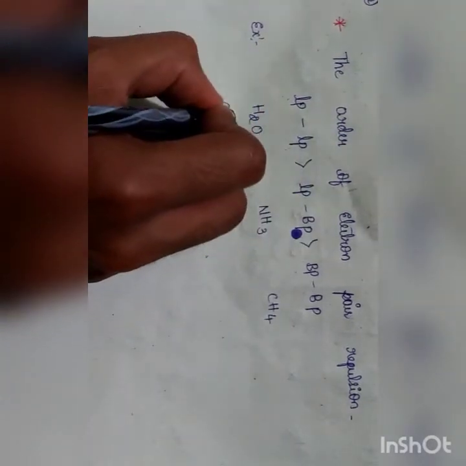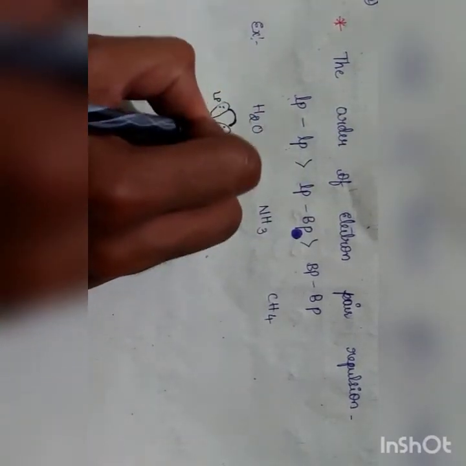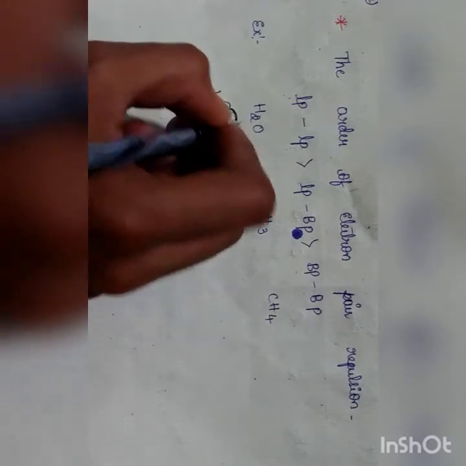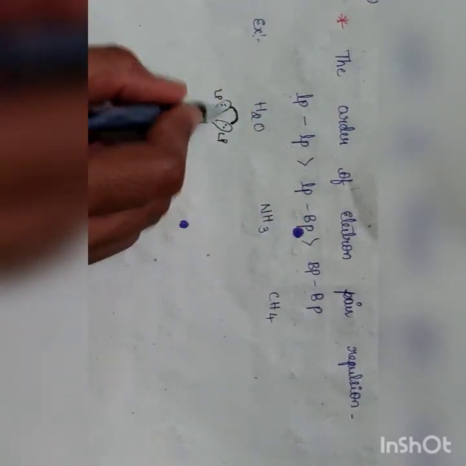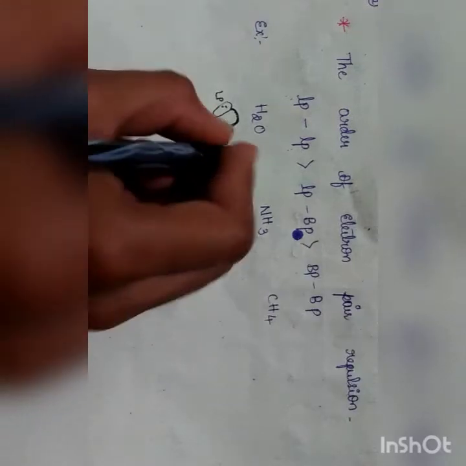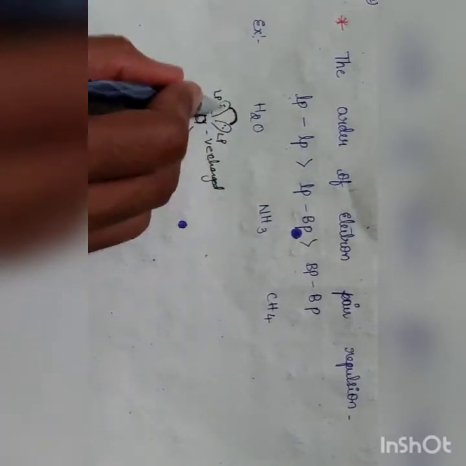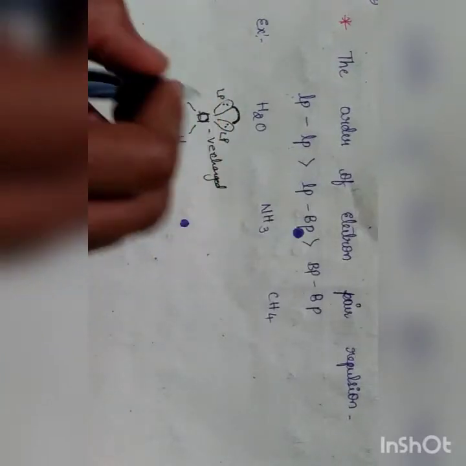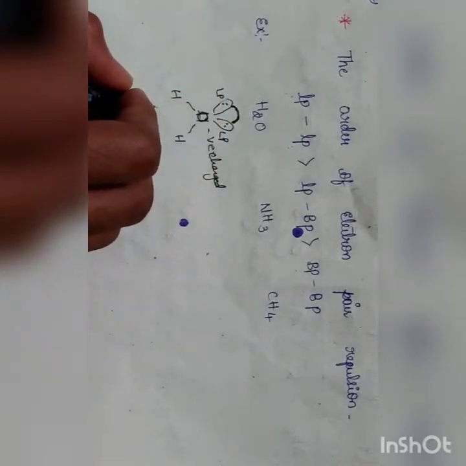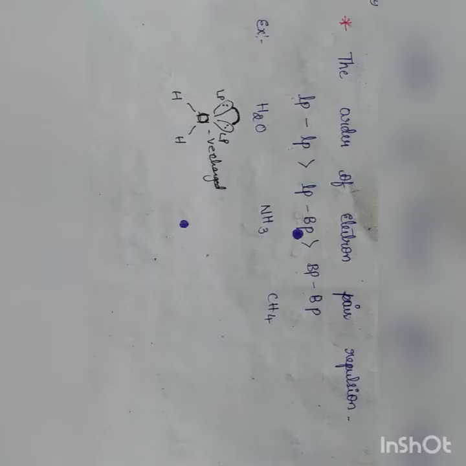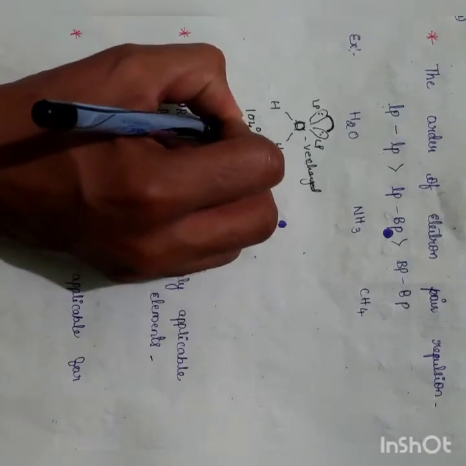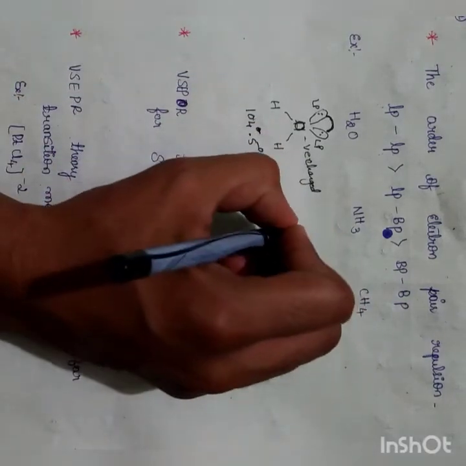There will be a lone pair here. Repulsion will take place. Why will repulsion take place? Because these electrons are negatively charged, and the same charges repel each other. Therefore, the bond angle of this one is 104.5 degrees. What about NH3?